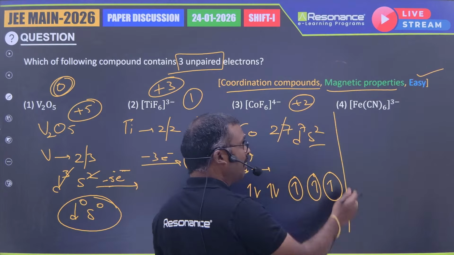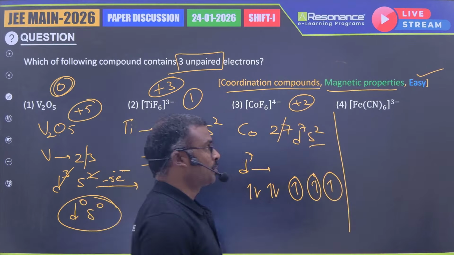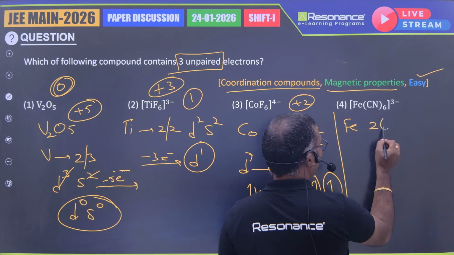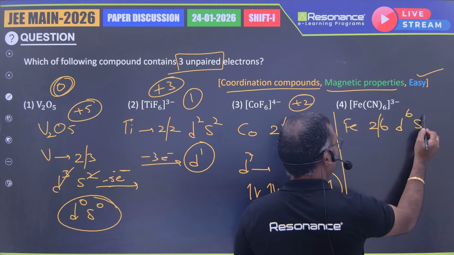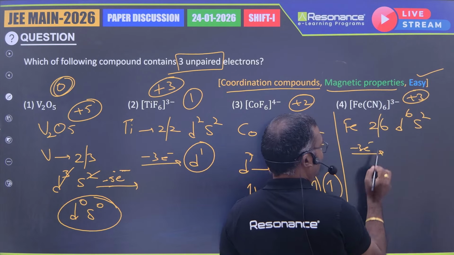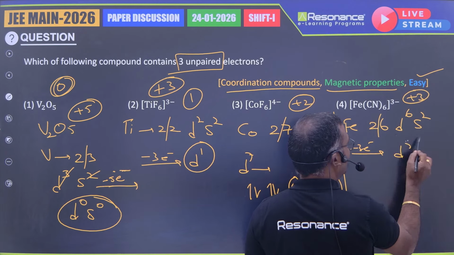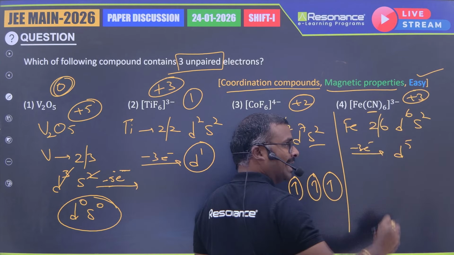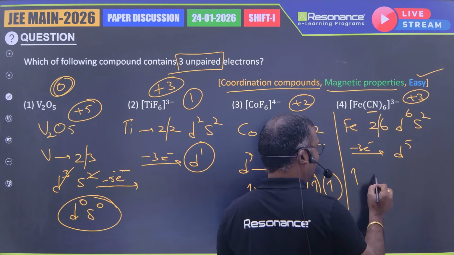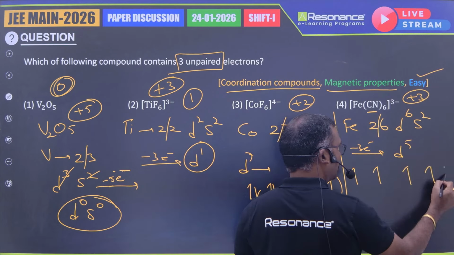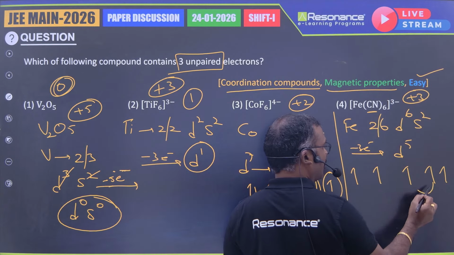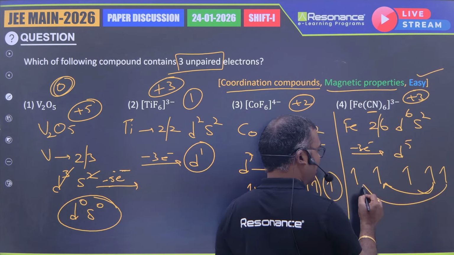Let us confirm by solving the 4th option also. So in 4th option, iron is there. Iron atomic number 26, d6s2, and oxidation number is +3. So remove 3 electrons, it will become d5, and cyanide is a strong field ligand, right? Therefore, whatever the 5 unpaired electrons are there, 2 of them will be paired, so one will be paired with this one and another one with this one.